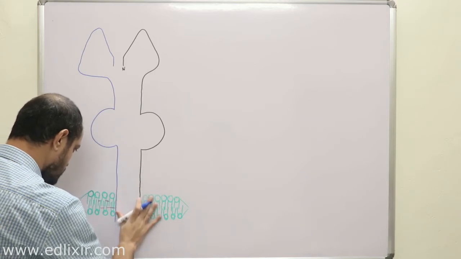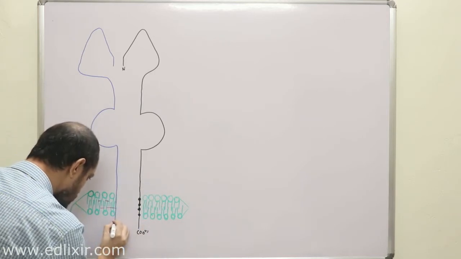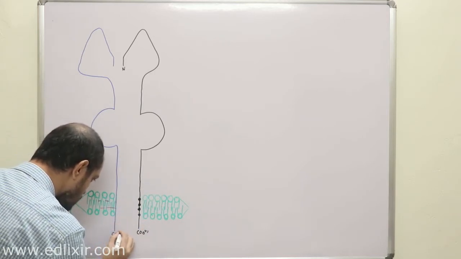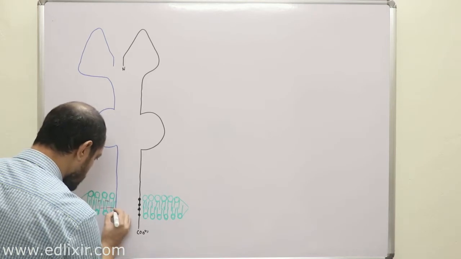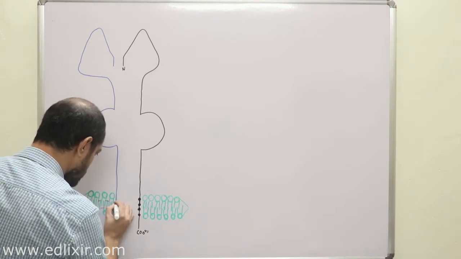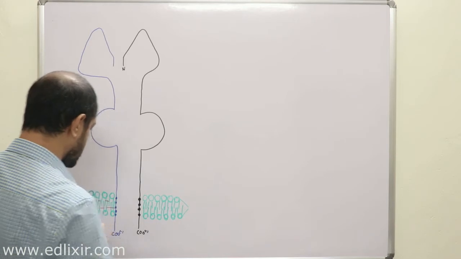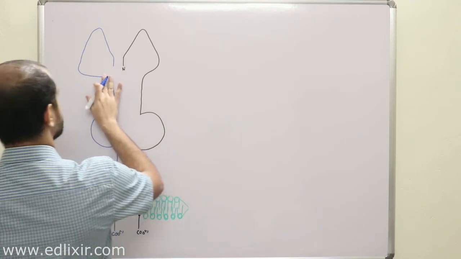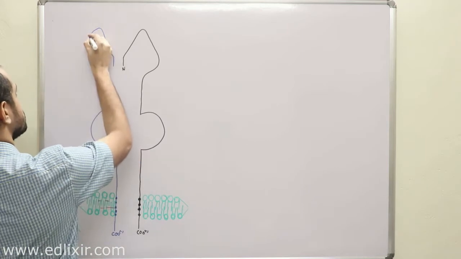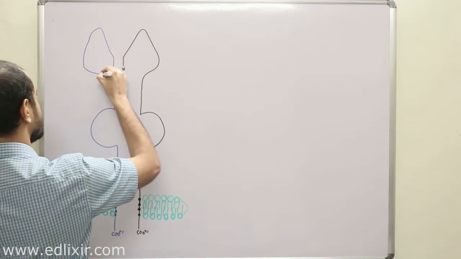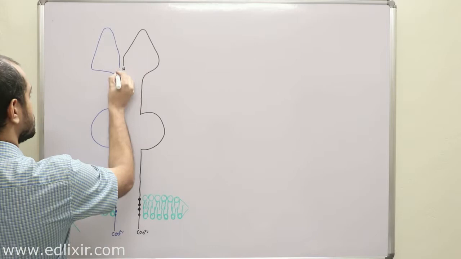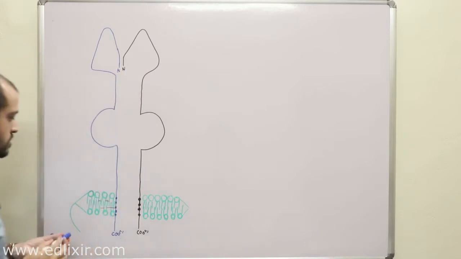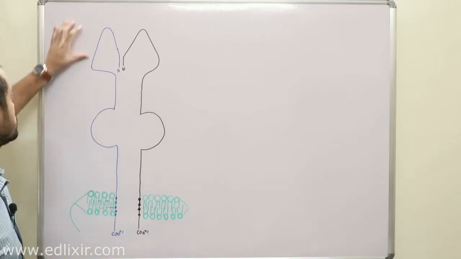This is actually the structure of the class 2 molecule. So this is the N terminal. So this is the complete structure of your class 2 molecule.